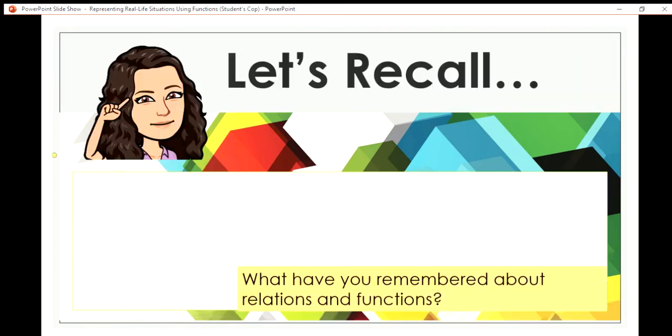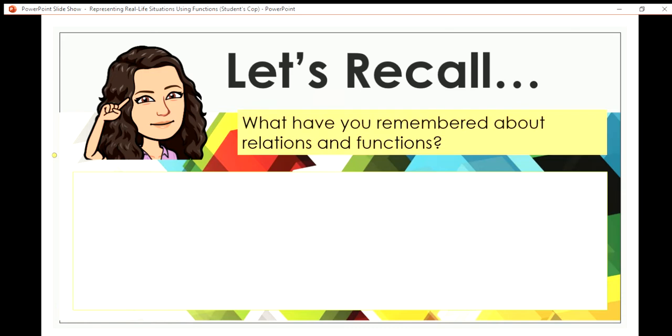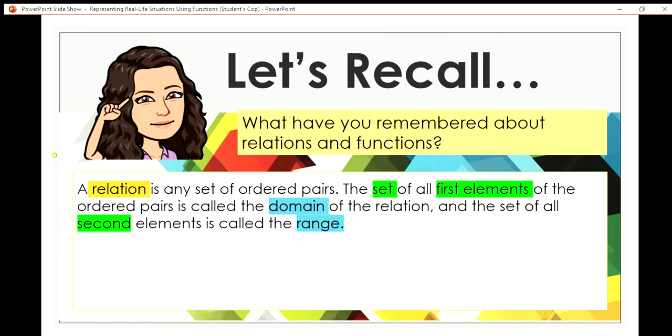Now let's recall. What do you remember about relations and functions? I know that you discussed this when you were in grade 8. As we recall, a relation is any set of ordered pairs.